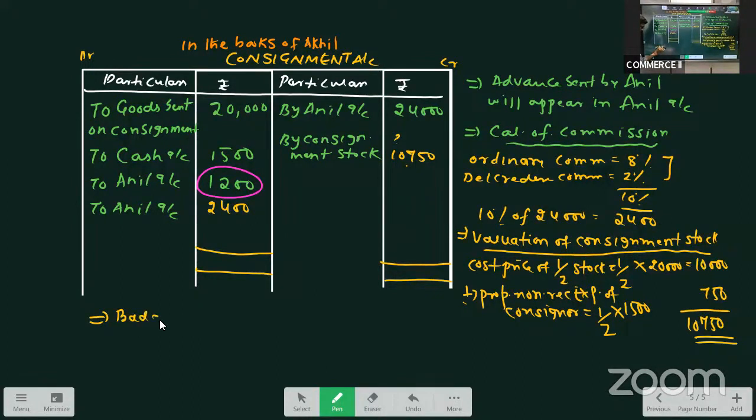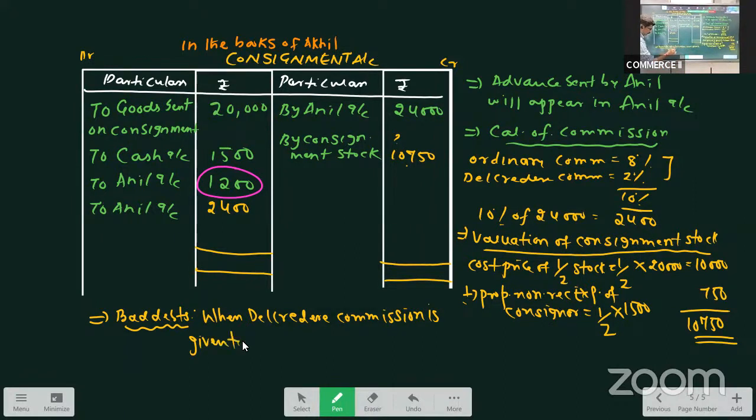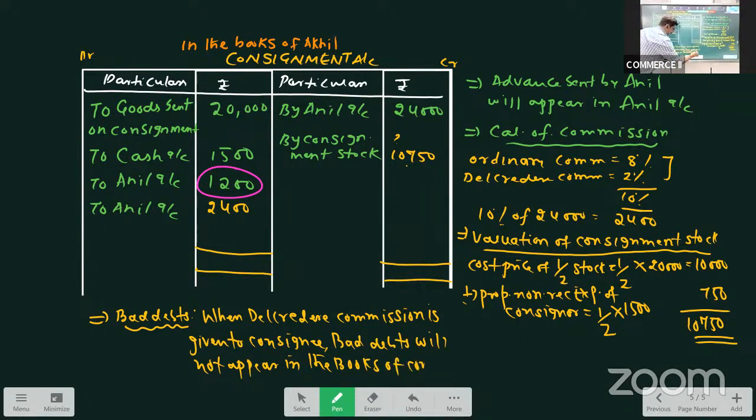Bad debts: when del credere commission is given to consignee, bad debts will not appear in the books of consignor, because that is the responsibility of the consignee. So we will not take it.